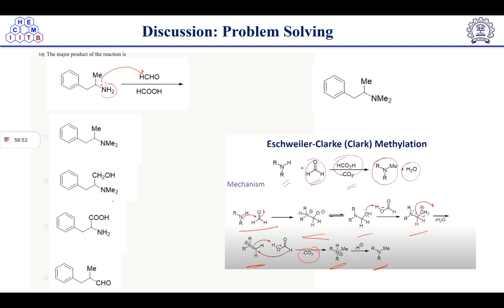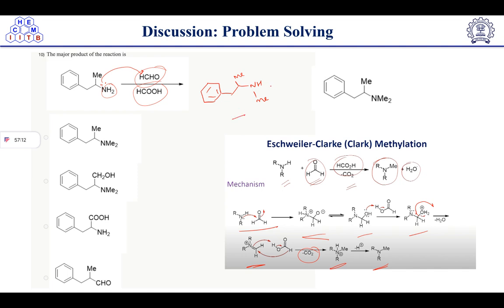So here we'll get methylated amine, NHMe. First step we will get NHMe. Got this one? Now we have this again, because equivalents are not mentioned, so the reaction will not stop here.